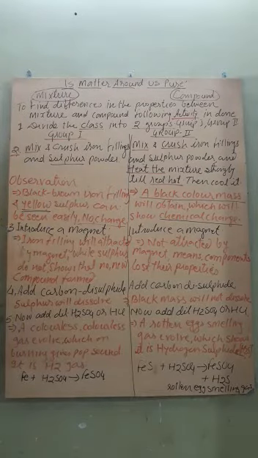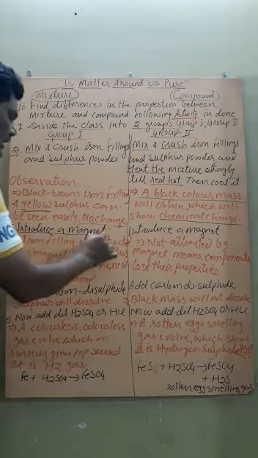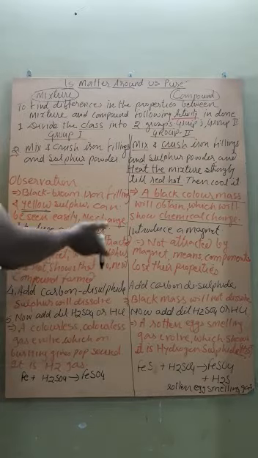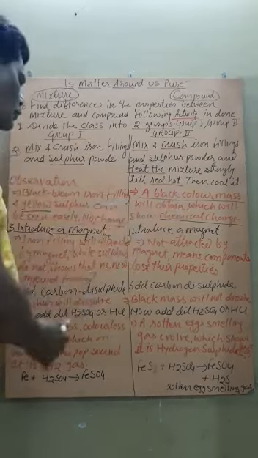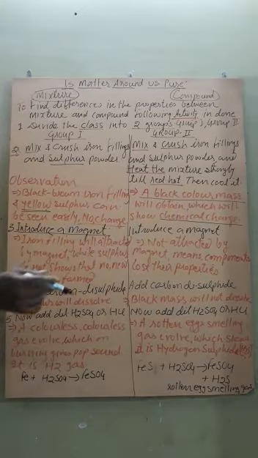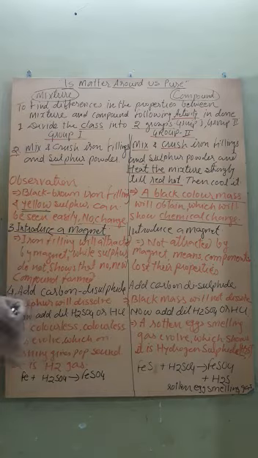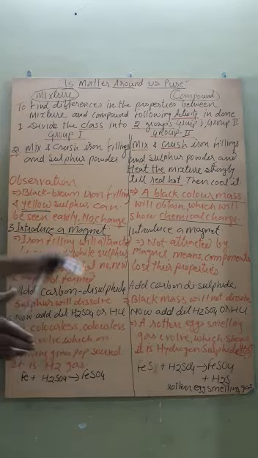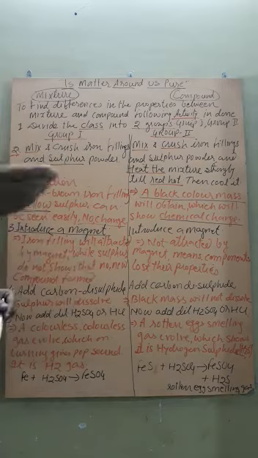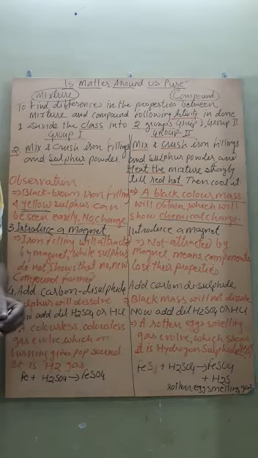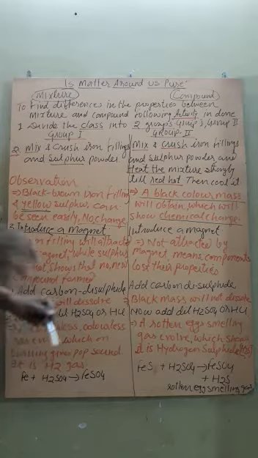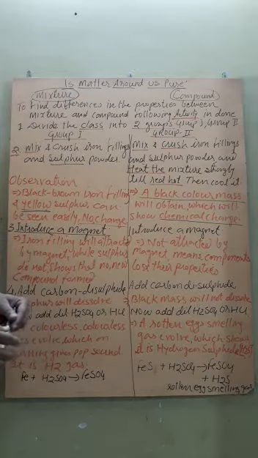Now, the third one is we have to introduce a magnet in group 1 and group 2, students. After introducing the magnet, what will we observe for group 1? We will observe that the iron filings present in the vessel of group 1 will be attracted by the magnet, while the sulfur will not be attracted, but the iron filings are getting attracted.